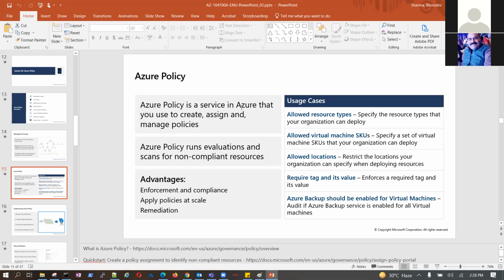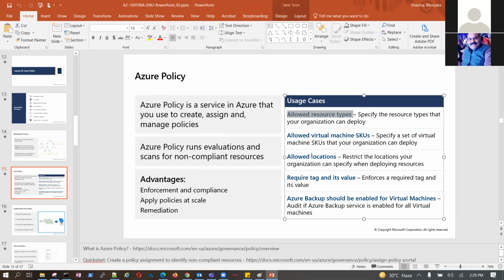Azure Policy is a service in Azure that you use to create, assign, and manage policies. Azure Policy runs evaluations and scans for non-compliant resources. Advantages: enforcement and compliance, apply policies at scale, and remediation. Now, use cases: allowed resource type.